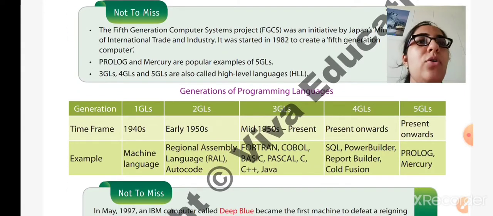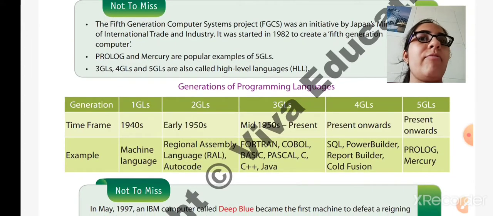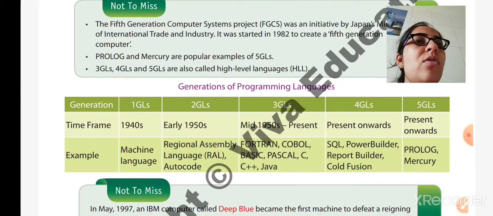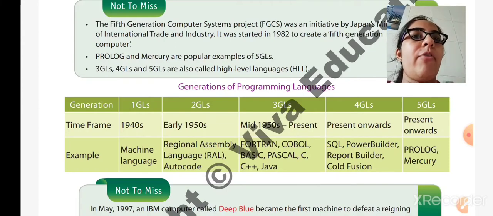Now just have a look at the generations of programming languages, and in which years these languages evolved. First is the time frame: in what time were these computers introduced? You can see that the first generation computers were introduced in the 1940s and machine language was used in them.